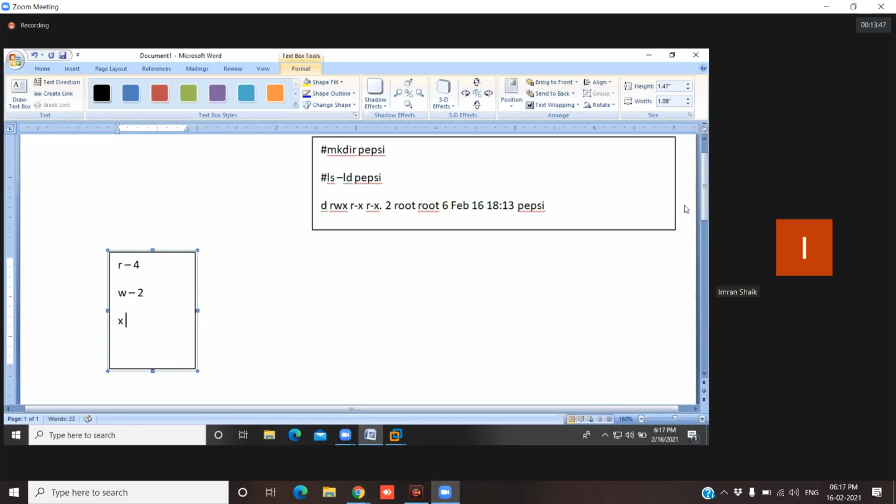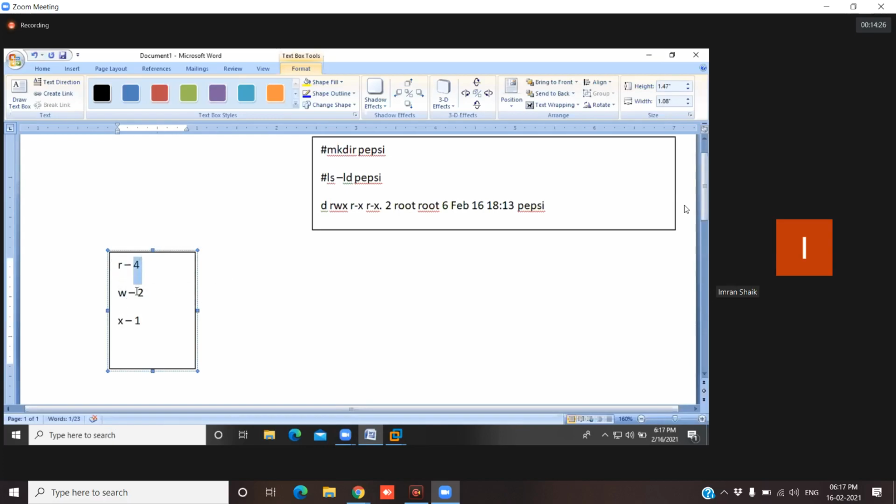Okay. The X value is 1. Executable permission is very important for executable files. Without executable permission, we are unable to execute the file. For example, I'm writing one script and I need to execute the script file. Without executable permission, we are unable to execute that script file. So I hope you got it, guys. R is read-only, W is write, X is executable permission.